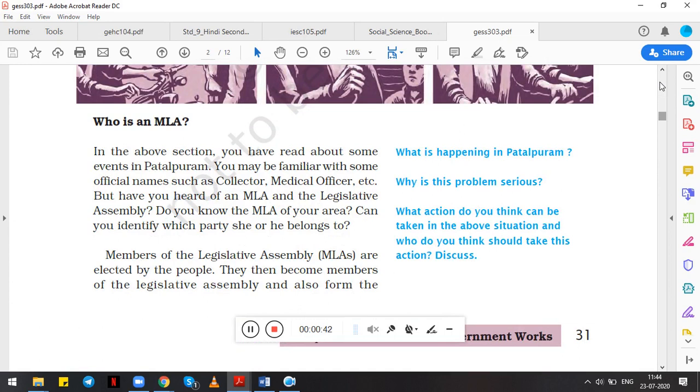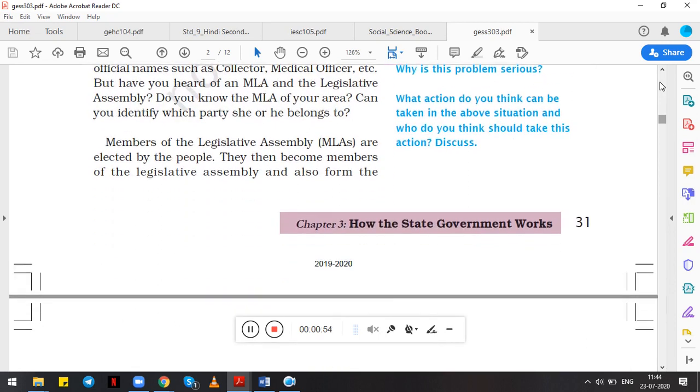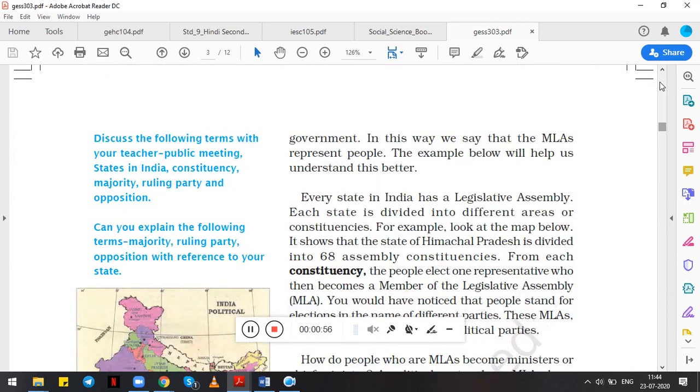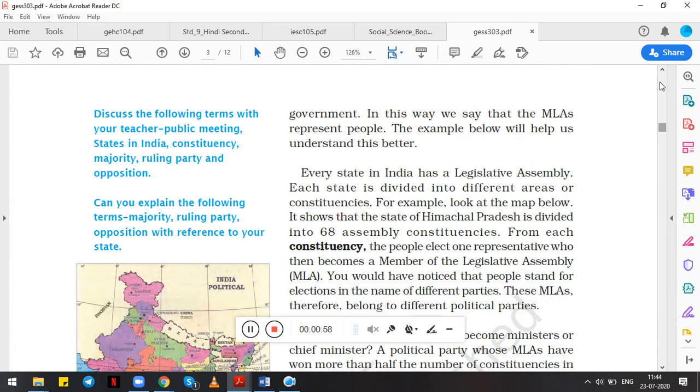They wanted the MLA to take responsibility for the problems caused in the city due to the shortage of water. So now the question arises, who is an MLA? MLA is a Member of Legislative Assembly. They are elected by the people. Then they become members of the Legislative Assembly and also form the government. So in detail we have to study about that through an example.